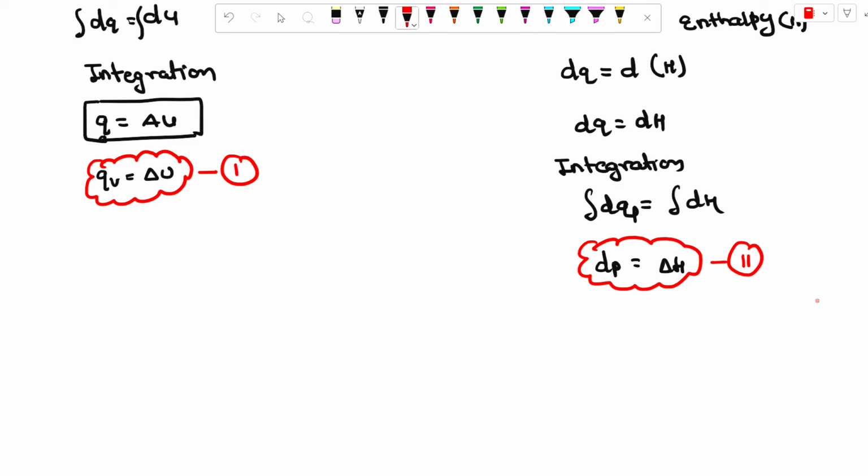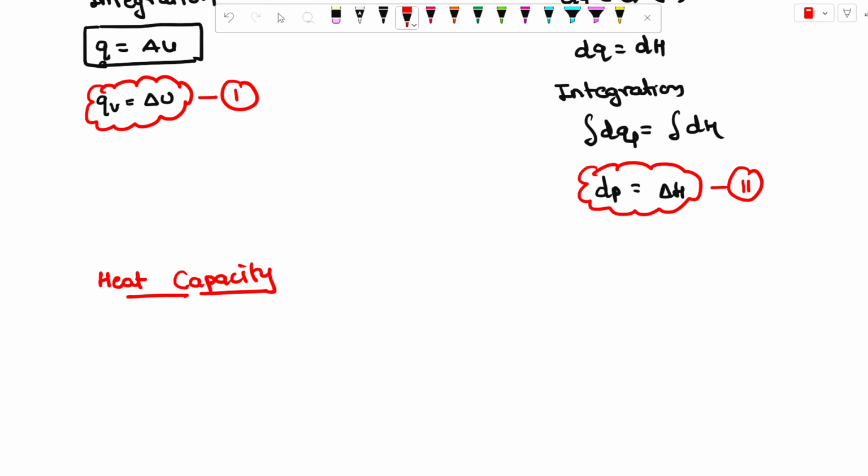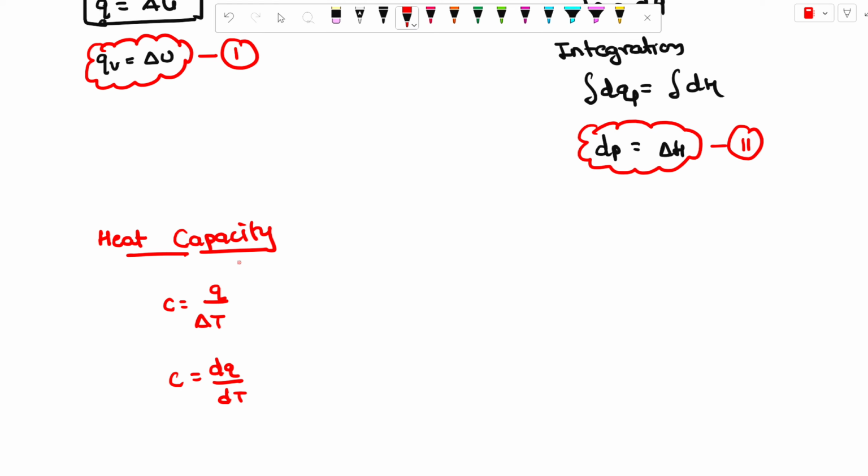Now the heat capacity. The formula for heat capacity at constant pressure and at constant volume: C is equal to Q upon delta T. What is Q? Q is dQ upon dT. This is converted into this.